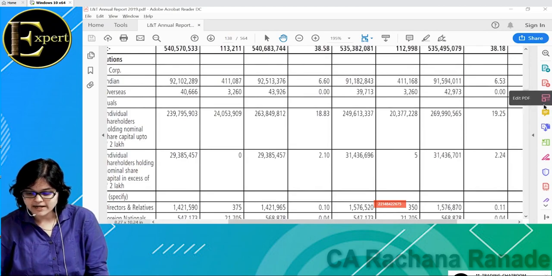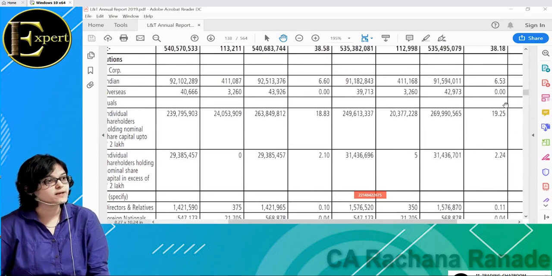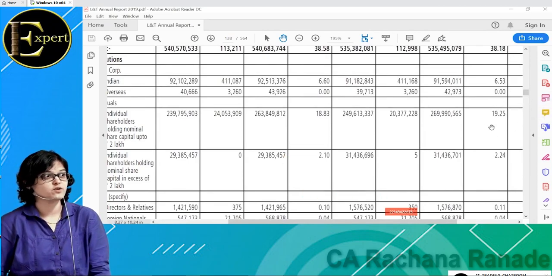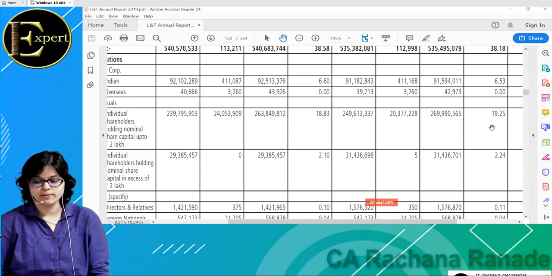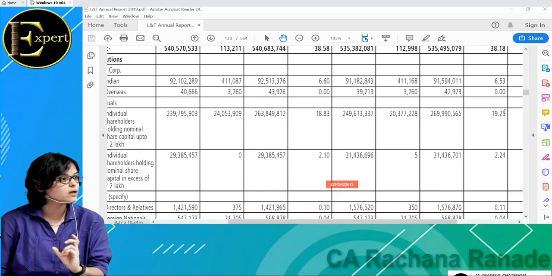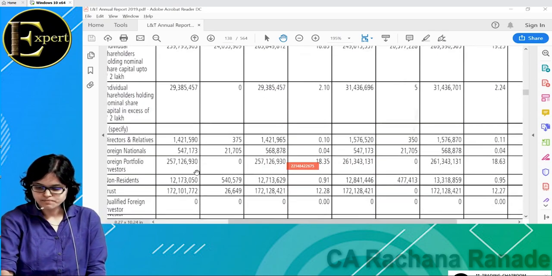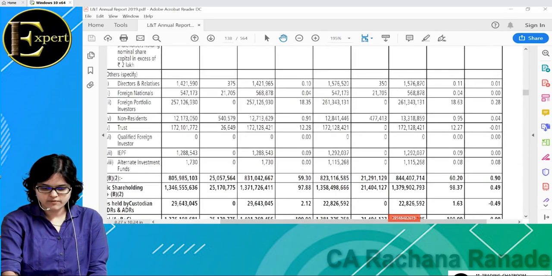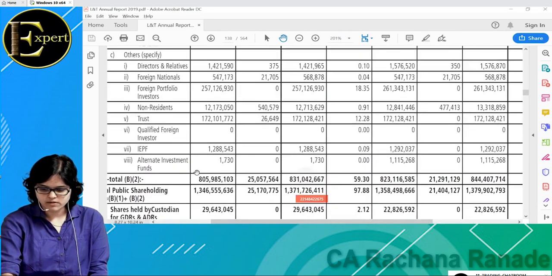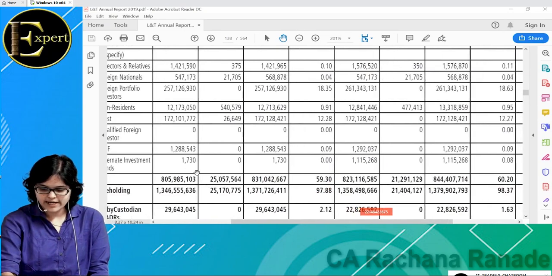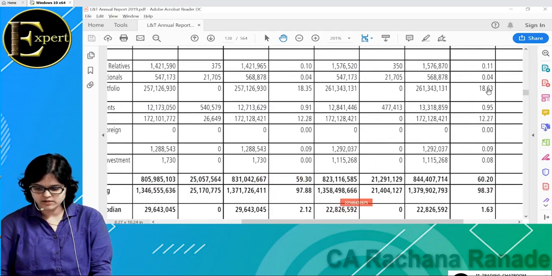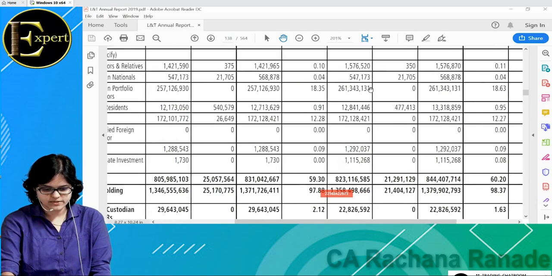Okay. This is again one big percentage which is coming into the picture. 18.63%. Can you see here? 18.60% is held by whom? Foreign portfolio investors. Okay. What are foreign portfolio investors? Now Firangi people, outsiders, they are investing in Indian stock markets. Can an American person, an individual, directly invest in our stock market?